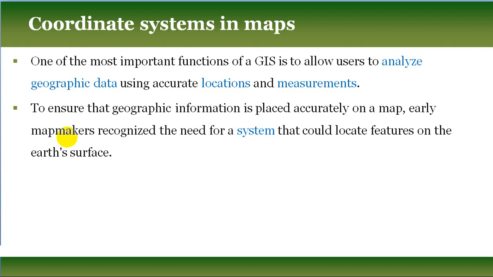So in the earlier age, at the starting period when people learned how to prepare maps, map makers realized that we need a framework, we need a system. With the help of this system we can accurately represent every location on the earth's surface.